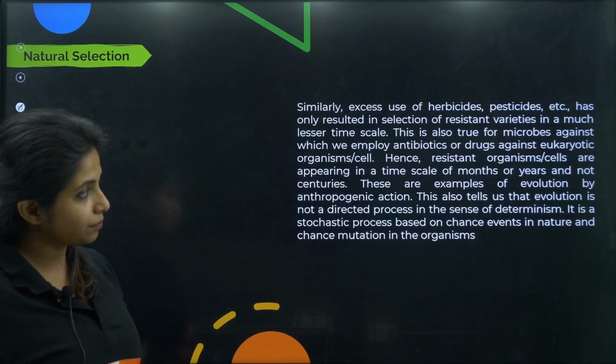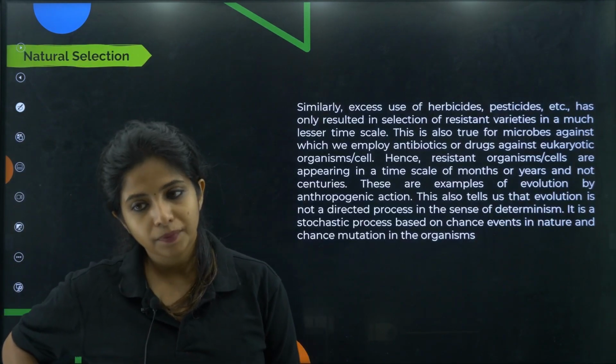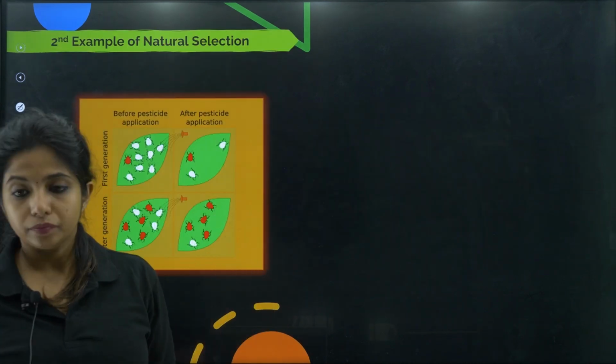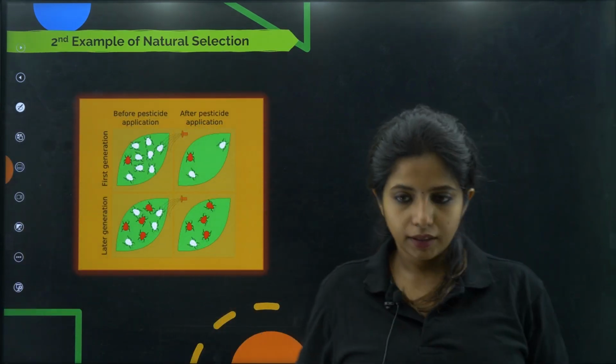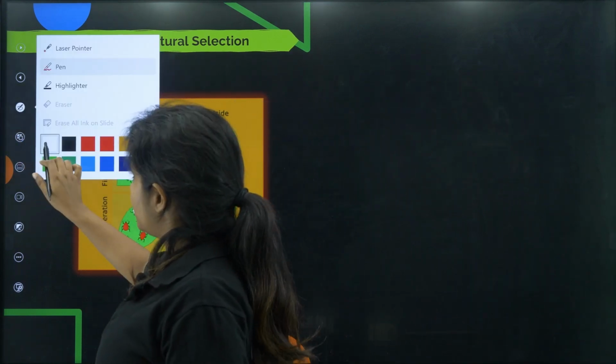Works? Now, going ahead, we have one more example of natural selection which is given in your textbook, and that is about herbicides, pesticides and stuff like that. So over here, children, do you understand pest? What do you mean by pest?